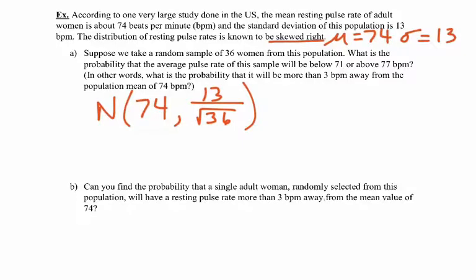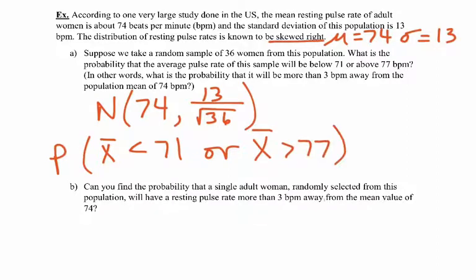And so we're looking for the probability that the mean for my sample of 36 women is going to be below 71 or is going to be greater than 77. So when I put this into StatCrunch, I'm going to use the normal distribution calculator again, but in this case, we're looking for two different things. We're looking for the probability that we are below 71 or greater than 77.